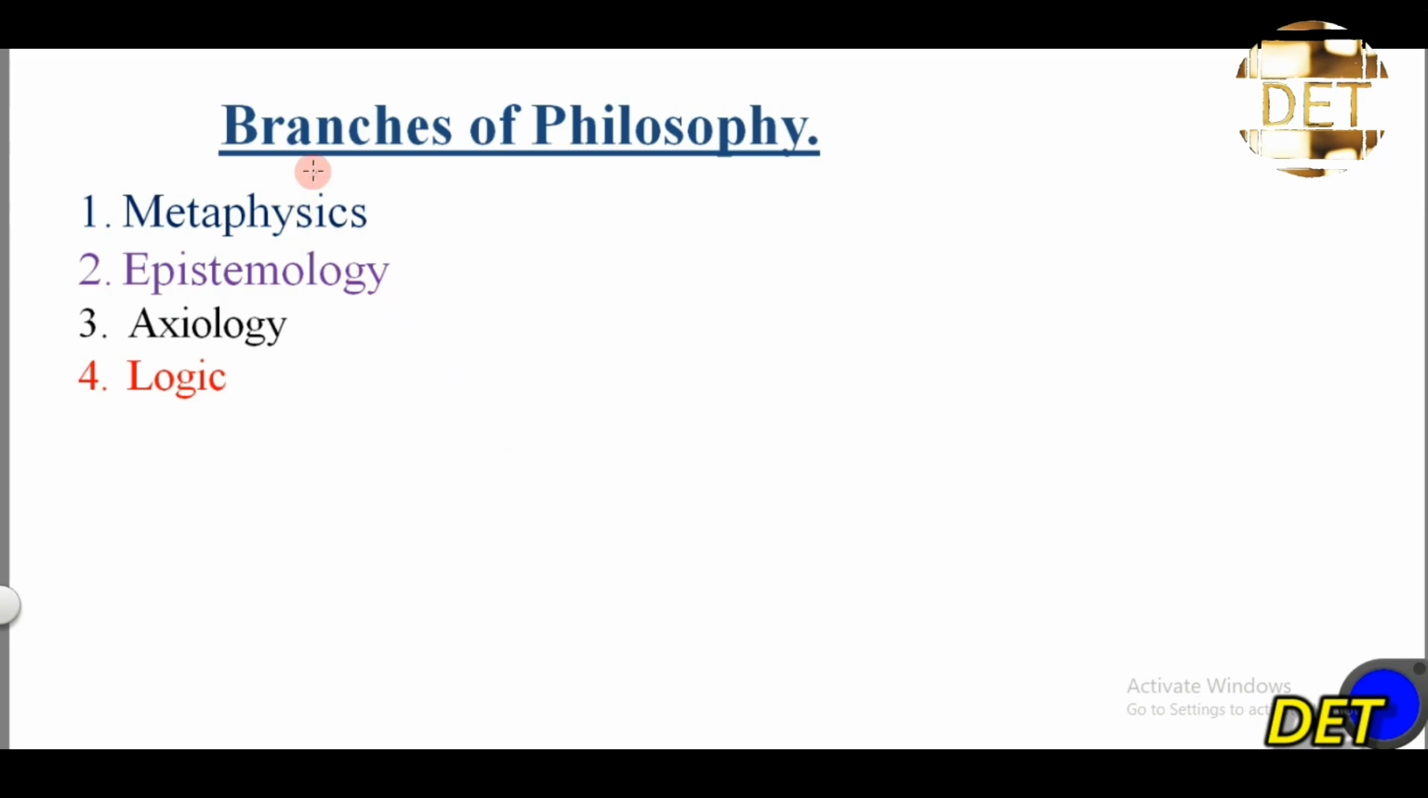So far so good. We have looked at the 4 branches of philosophy. The 4 branches of philosophy are metaphysics, epistemology, axiology, and logic, right? Metaphysics has to do with the study of reality, right? Epistemology has to do with the study of knowledge. Axiology has to do with the study of value, right? And logic has to do with the study of what? Reasoning. So these are the 4 major branches of philosophy.